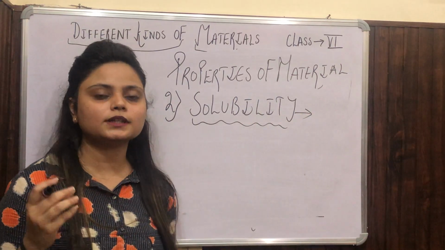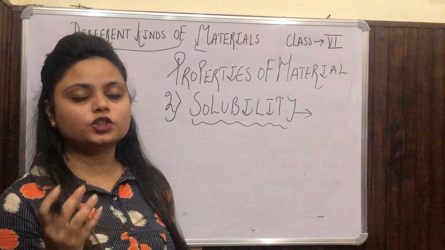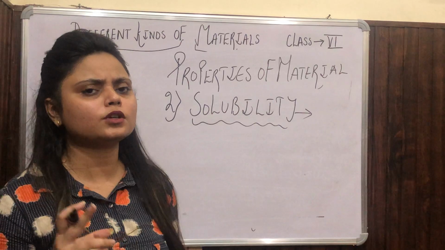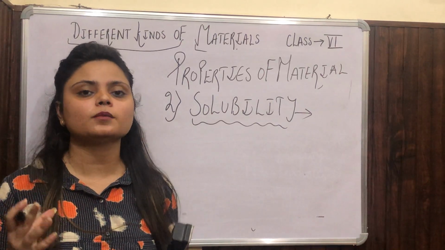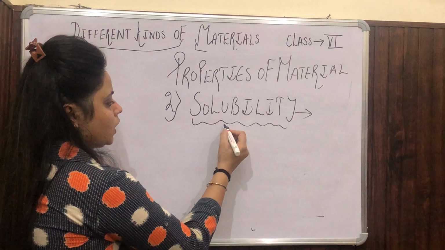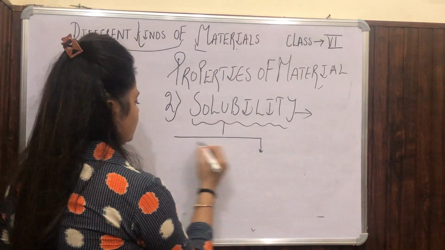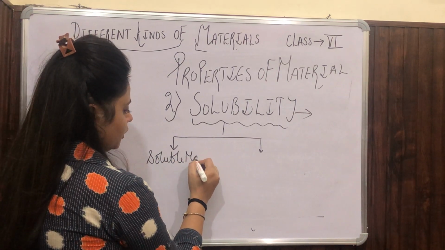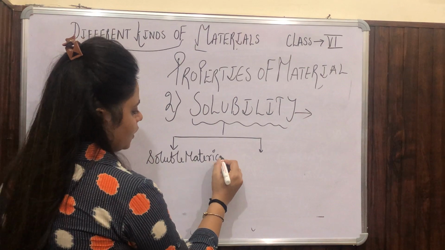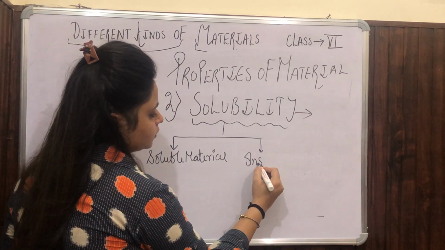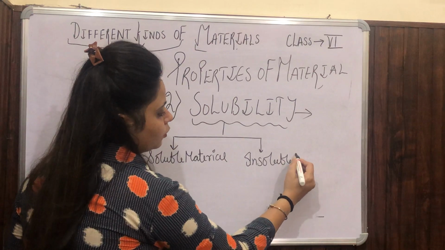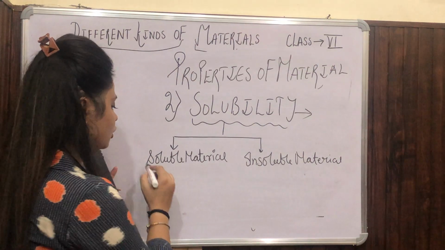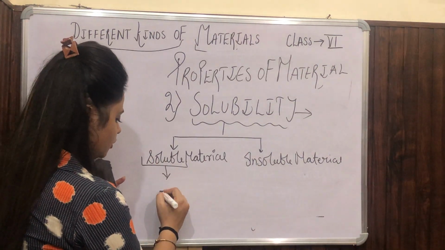When we talk about solubility, there are some substances which can dissolve in water and there are some substances which do not dissolve in water. So how can we distinguish them into categories of solubility? Again, in solubility also there are two categories: one is soluble material and the second one is insoluble material. Soluble means that it dissolves in water.